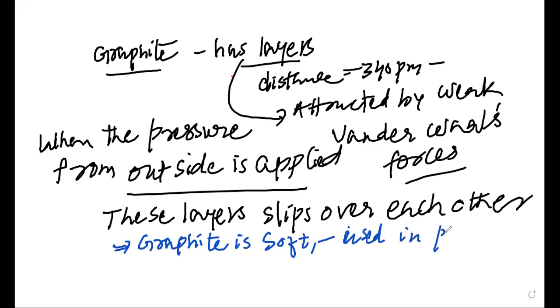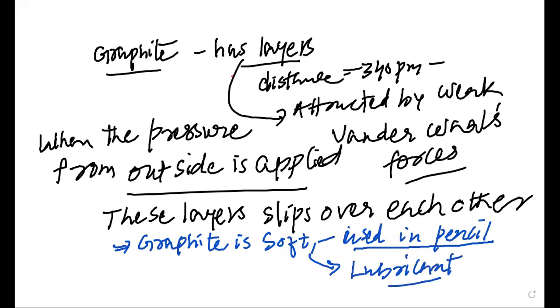Why is graphite used in pencil? Because when you apply pressure in a pencil, the layers of graphite come onto the paper, and thus we can write, and that is how graphite is used in the pencil. In the same way, graphite is used as a lubricant.